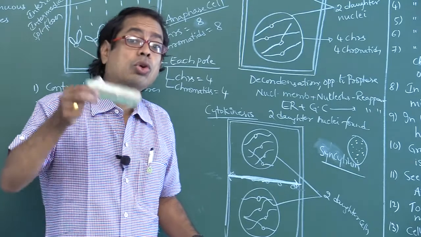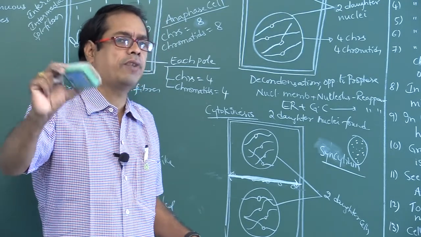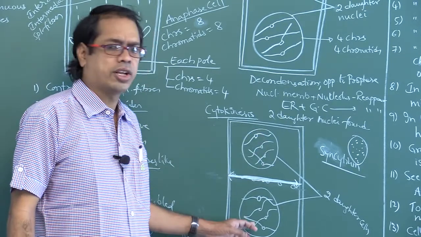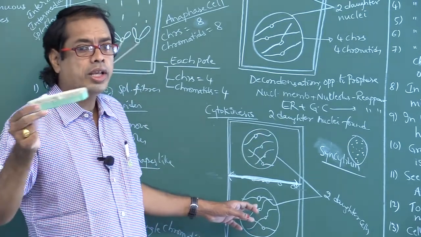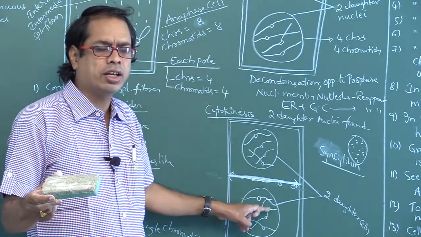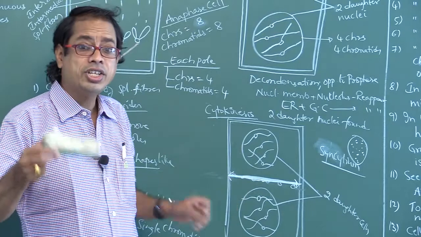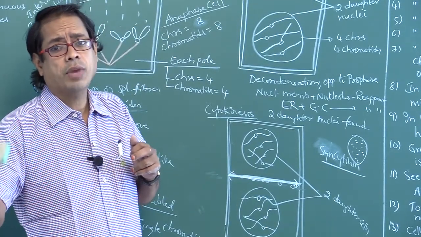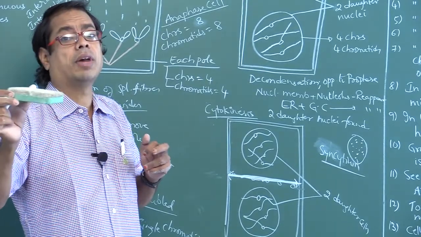Two daughter nuclei are found in telophase. Two daughter cells are found in cytokinesis. Initiation of spindle fibers is found in prophase. Formation of spindle fibers is found in metaphase.